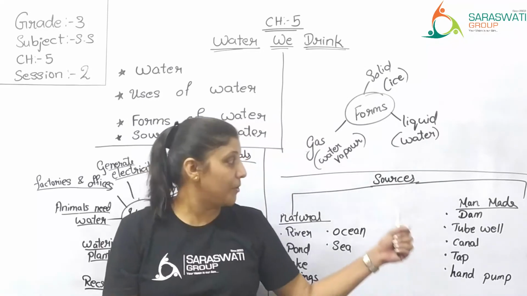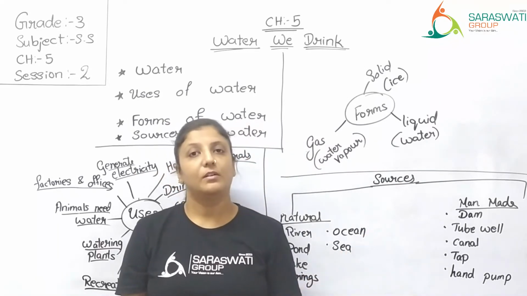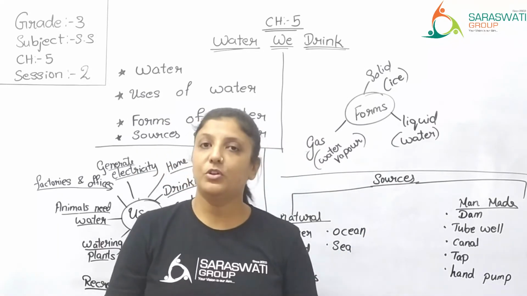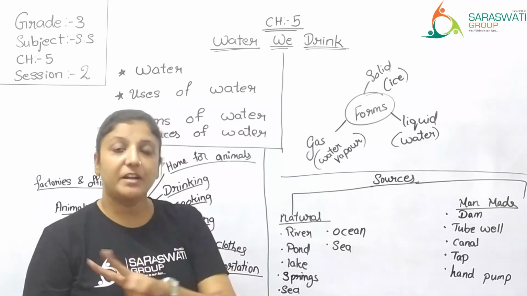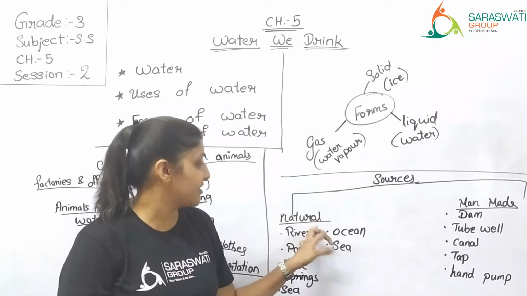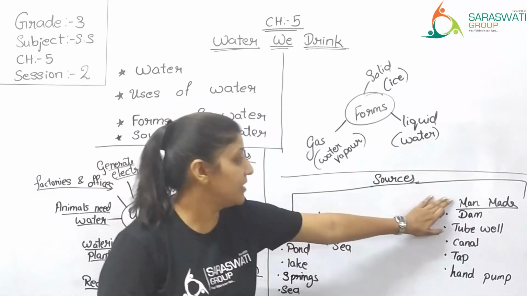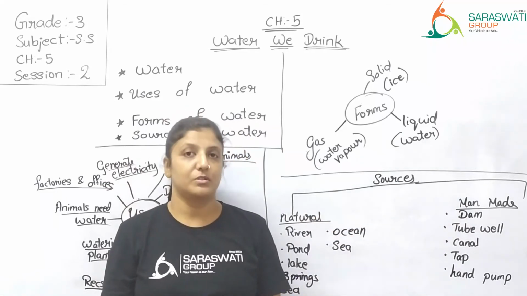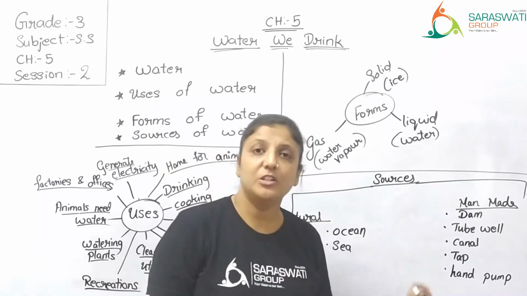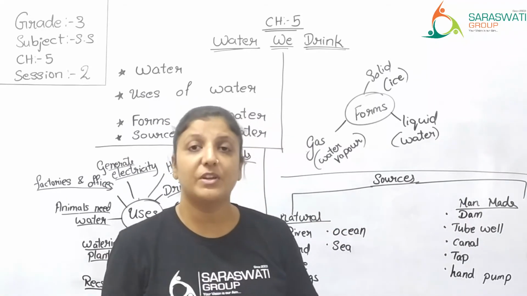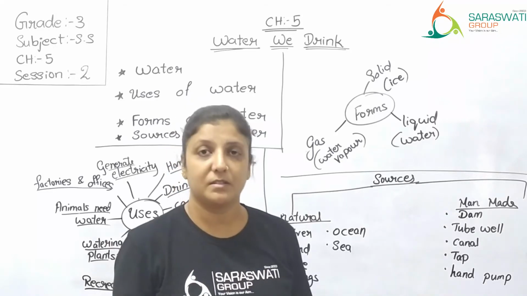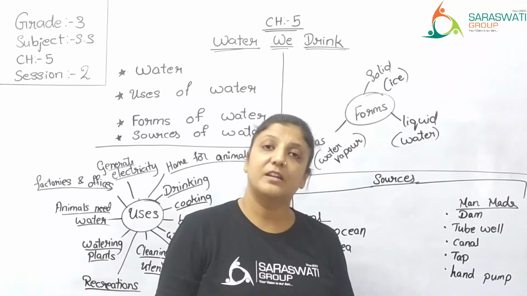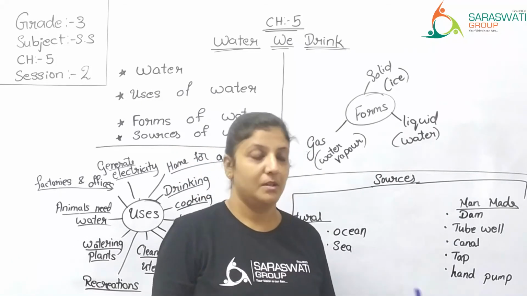Now we are talking about sources of water. Sources of water are divided into two groups. One is natural sources, the other is man-made sources. Natural sources are those which are not made by us. God has gifted us these sources.